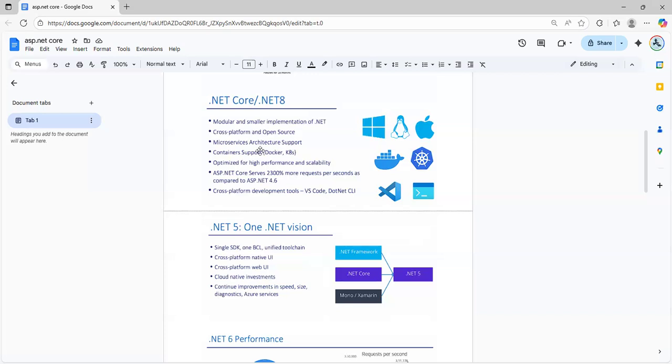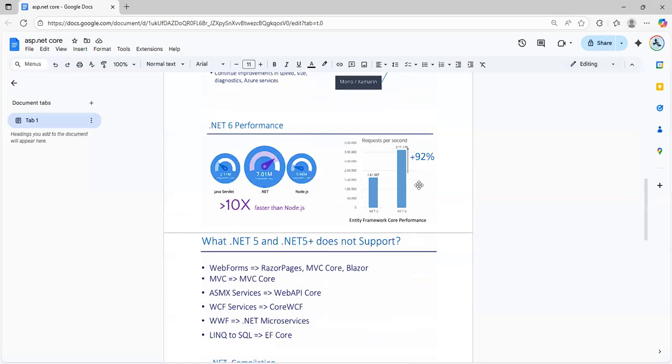And this is based on container support. Actually, when I open Visual Studio, I can show why it supports Docker and container. When you deploy all things in container, then you can use .NET Core. Performance-wise, this is very high.